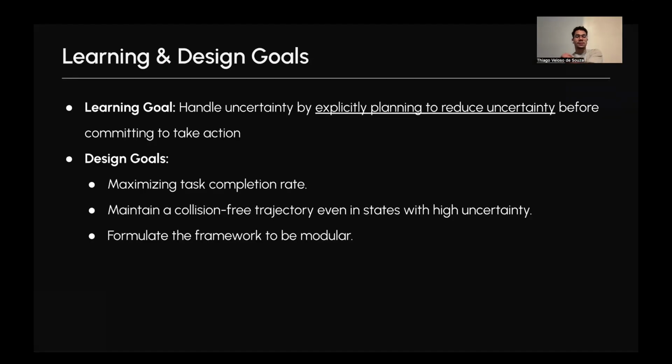The learning design goals for this project are first to understand and handle uncertainty by explicitly reducing uncertainty as we go before committing to the action. One of the goals that we have for this project is maximizing task completion rate, but also maintaining a collision-free trajectory, and most importantly, formulating the framework to be modular.